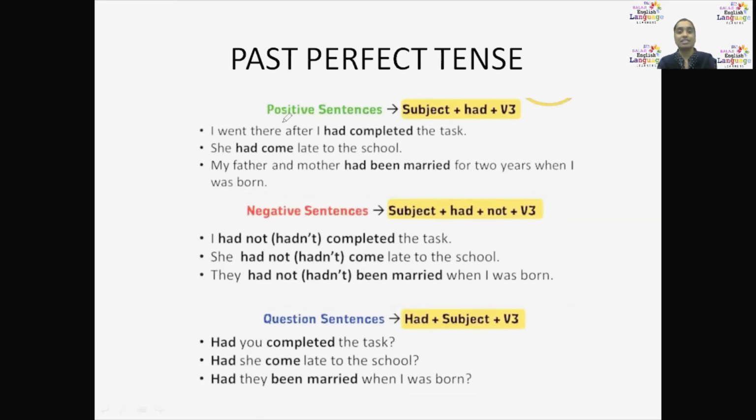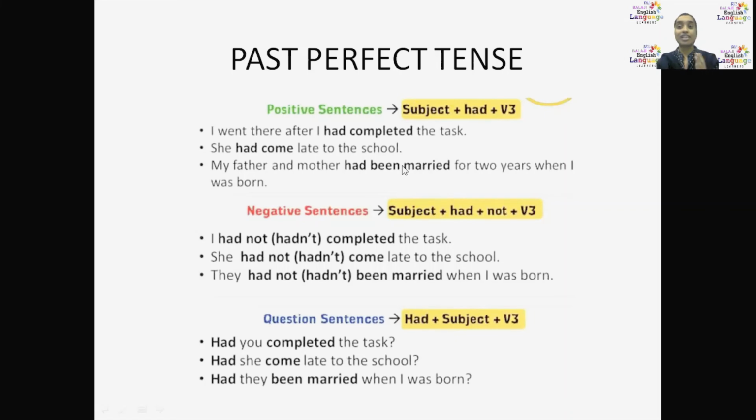See here, positive sentences. What is a positive sentence? Subject plus had plus V3 plus object. I went there after I had completed the task. Then, she had come late to the school. For the first one, I went there is past only, and I had completed is also past only. But which is the first action? First you completed the task, or first you went there? You went only after completing the task. That means first you completed the task, then you went there.